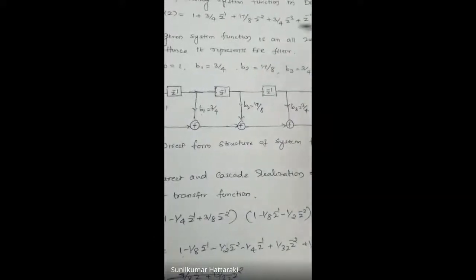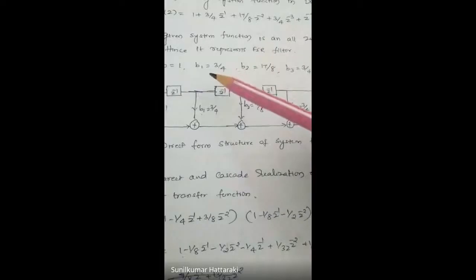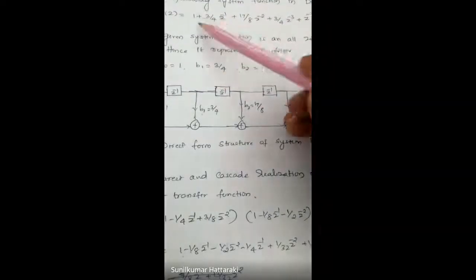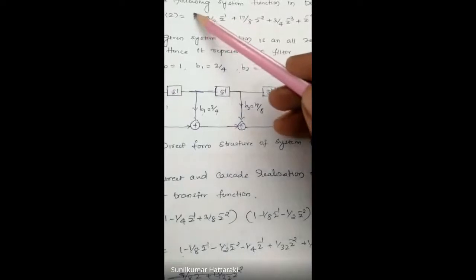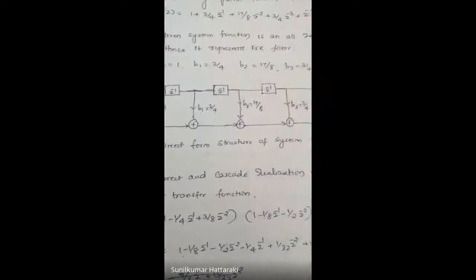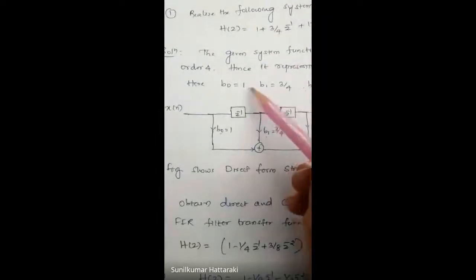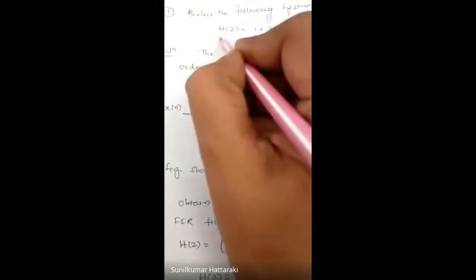For this given system function, we have to realize, we have to implement it in terms of direct form realization. Simple thing, let us observe the coefficients of these. Here the coefficient is b naught. You may ask the question, sir, how are you telling that b naught is 1 and b1 is 3 by 4? Simple thing, H of z is the ratio of Y of z by X of z.